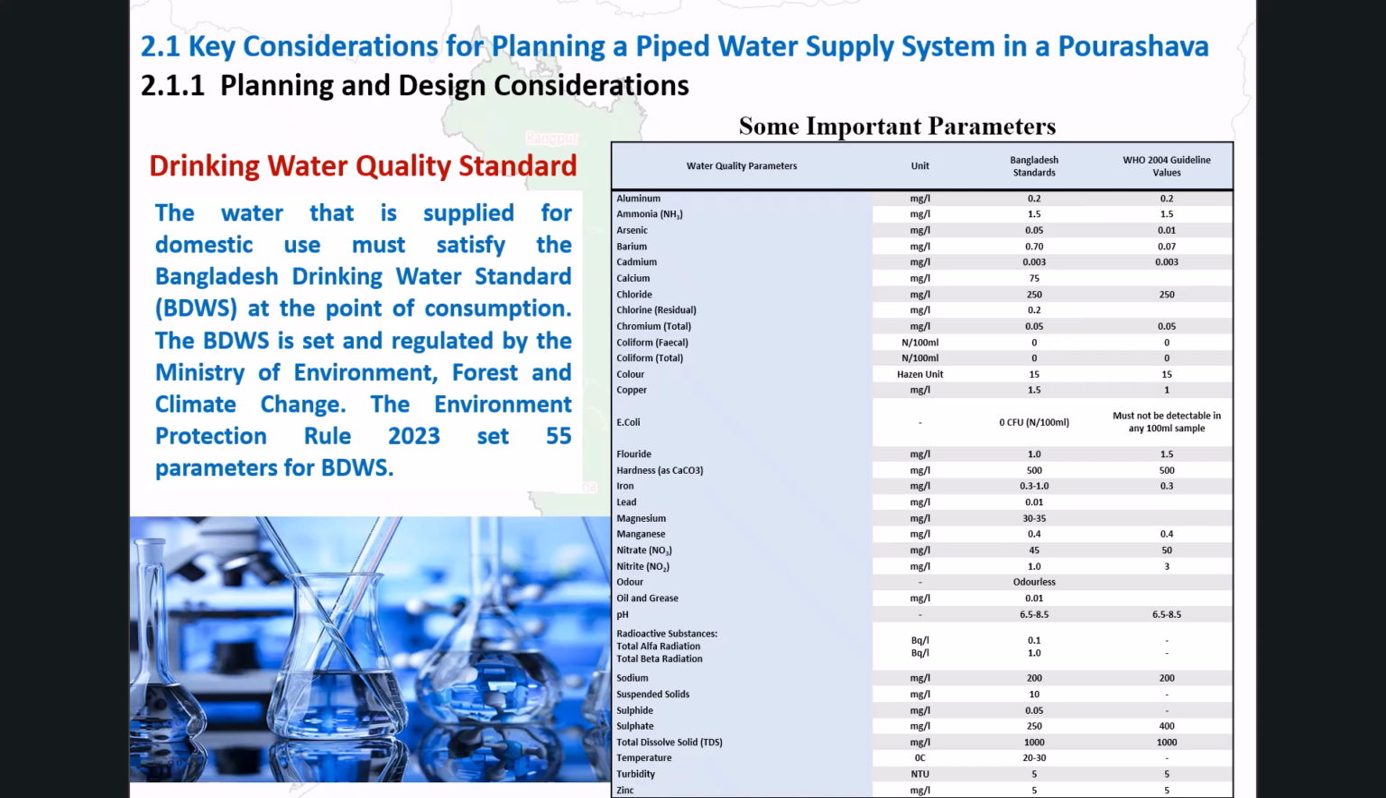Key ones to note include total and fecal coliform, which must be 0, E. coli, which must not be detectable in any 100 milliliter sample. Arsenic, which has a Bangladesh standard of 0.05 milligrams per liter, is stricter than the WHO guideline. pH should be between 6.5 and 8.5, and turbidity must not exceed 5 NTU. DPHE officers should be familiar with these standards, as verifying water quality against the BDWS is a fundamental part of O&M support.